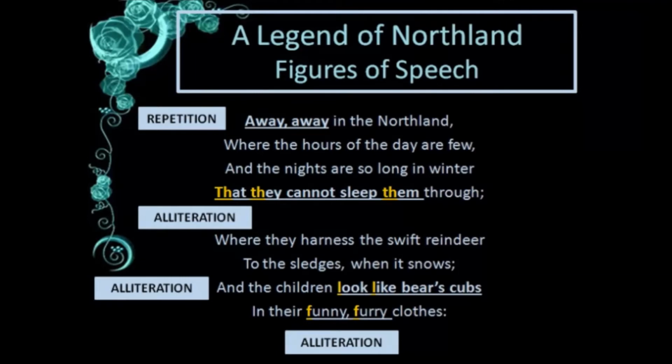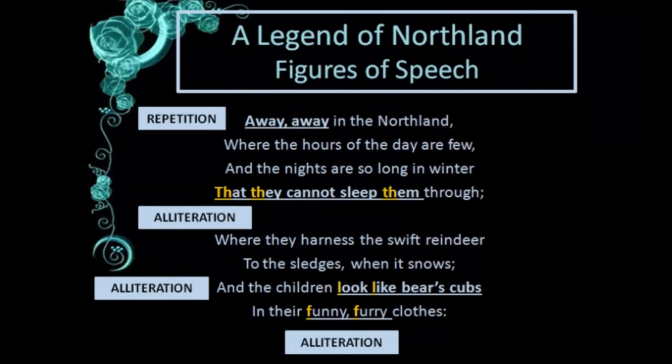But if you look at the third line, "and the nights are so long in winter that they cannot sleep them through", that is a continuation line, that is not breaking at winter, it is continuing with the next line. The line meaning is overtaking, it's going on to the next line, so that is called enjambment.